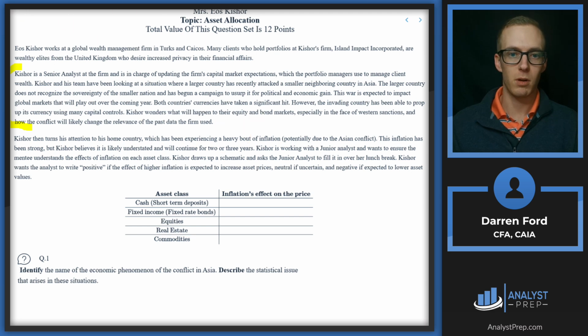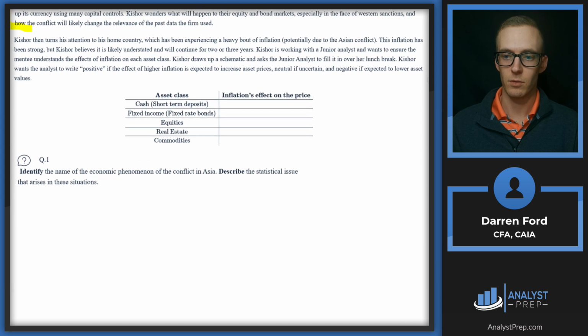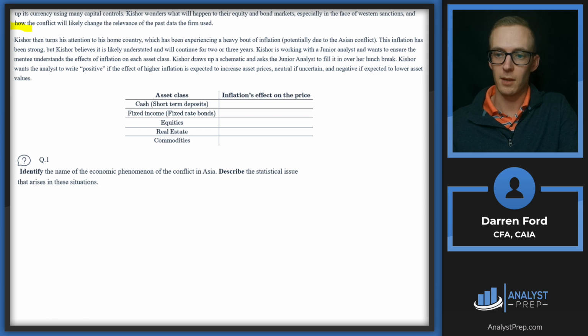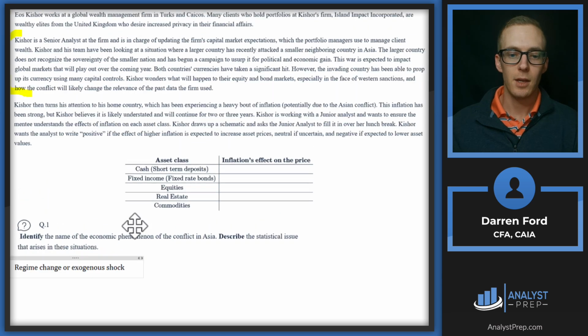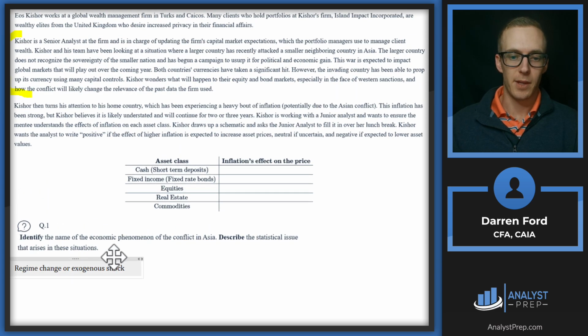So, identifying the name of this economic phenomenon, there are two options for answers here: regime change or exogenous shock. Those are the two terms that we could have used for identifying what's happening with this war breaking out.